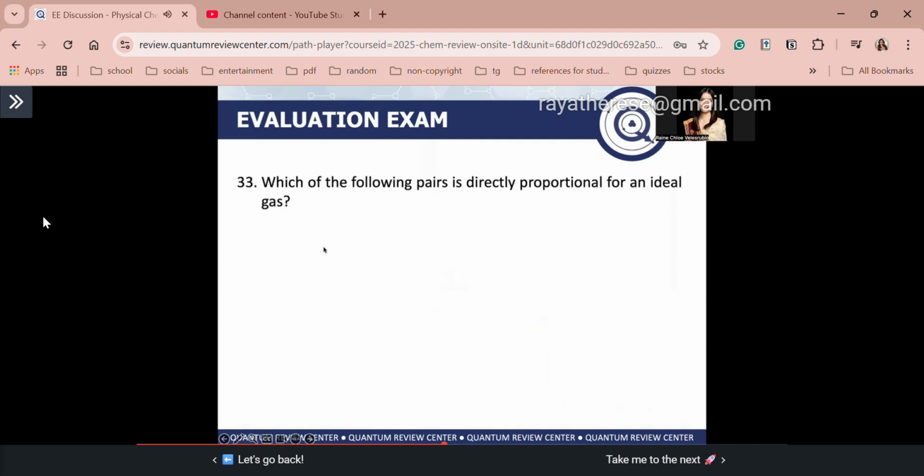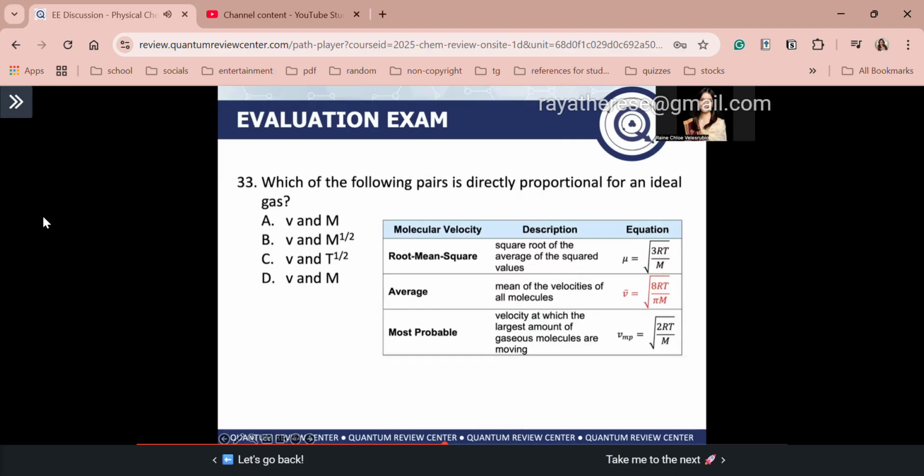Next, guys, number 33, previous board exam question then: which of the following pairs is directly proportional for an ideal gas? Okay, so guys, in this question here, just look at the formulas for the molecular velocity. Guys, dapat by now memorize na to. Okay, guys, dapat ang tip ko sa inyo, ngayon pa lang, memorize nyo na yung mga equations sa FICAM. Bakit? Para later on, guys, hindi nyo na iisipin.